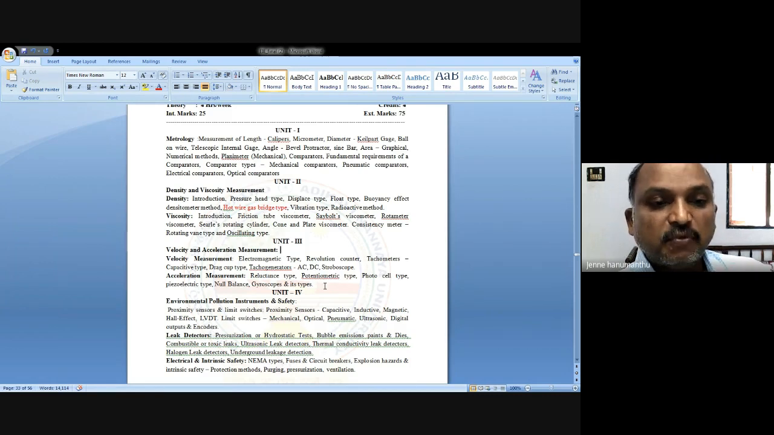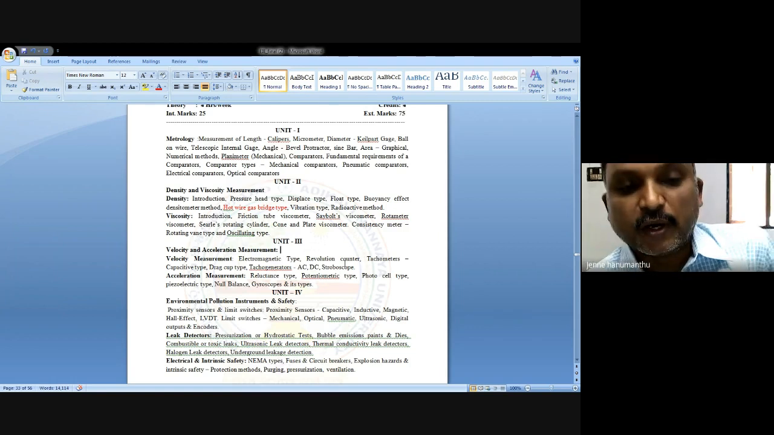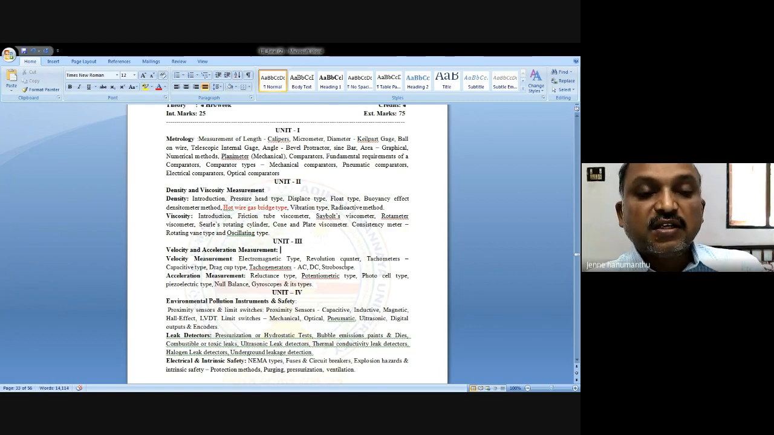And this time you see chapter 3. So what is chapter 3? Chapter 3 of your Industrial Instrumentation 2 has two parts. One is velocity measurement and the next one is acceleration measurement. So these two concepts are available in this chapter 3 of IH2, right? So under velocity, what are the concepts available?